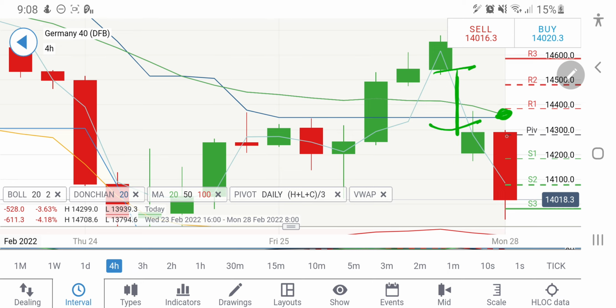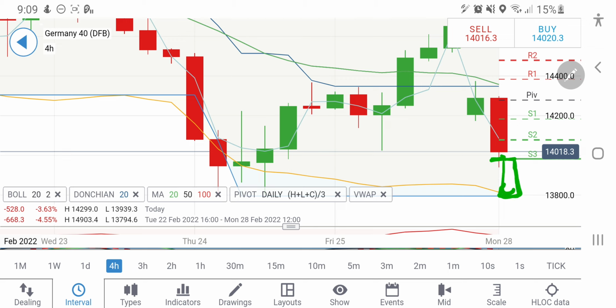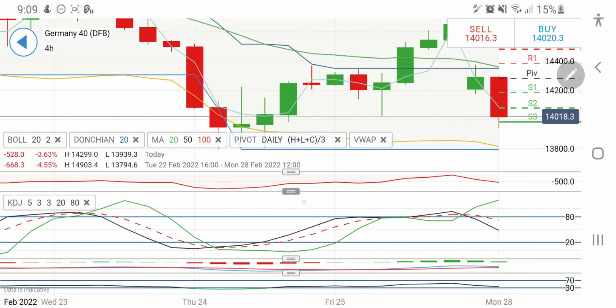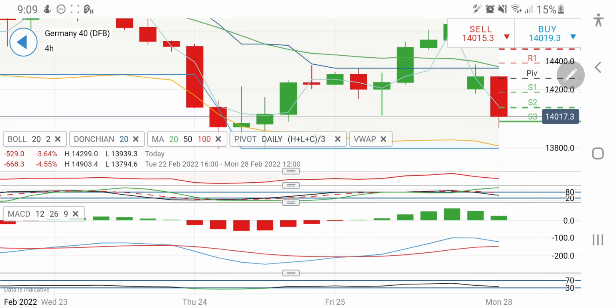And on the downside, once it breaks 13,980 levels, you can expect it to drop towards 13,800 levels also. So the next target below 13,980 is the 13,900, 13,800 zone. Probably it can give you a couple of 200 points more on the downside if it continues to break. So take your positions accordingly. Also, let's have a look at the indicators here. On the 4-hour charts, it is overbought, looking downwards, and MACD lines are trying to converge and cross over.